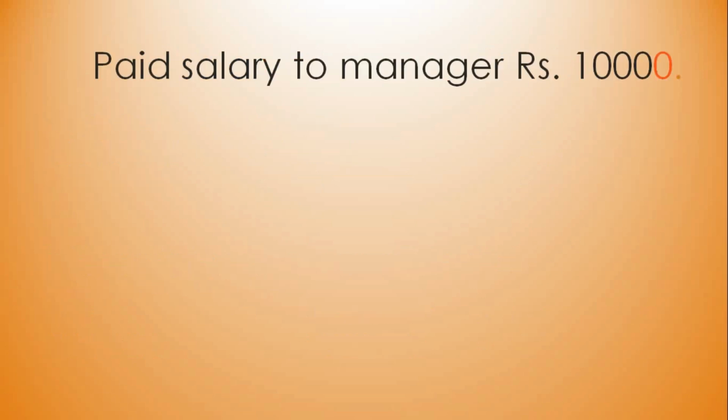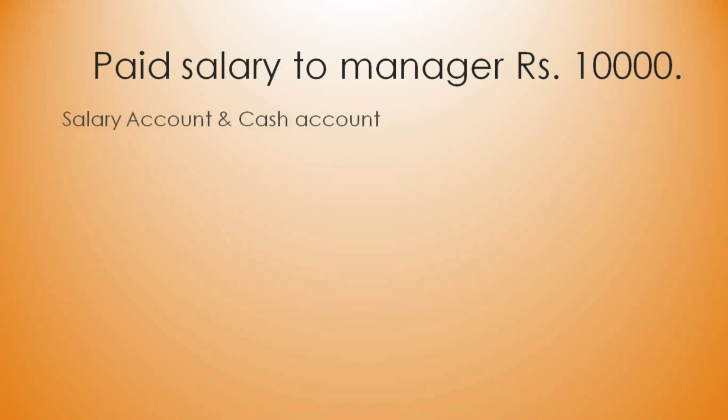Coming to the next transaction, paid salary to manager rupees 10,000. So what are the two types of accounts involved in this transaction? So first, salary account and cash account. Why don't we take manager's account? Because here the money is being settled. Paid means settled. We have already paid. So there is no need to keep track to whom you have given. So one account is salary account. The other account is cash account.